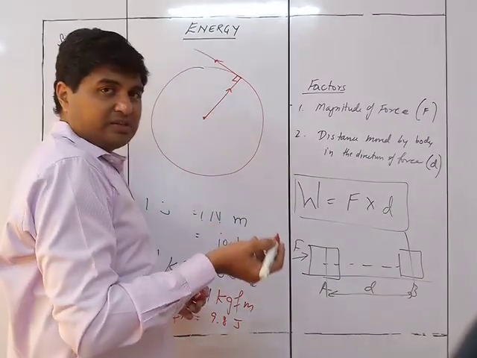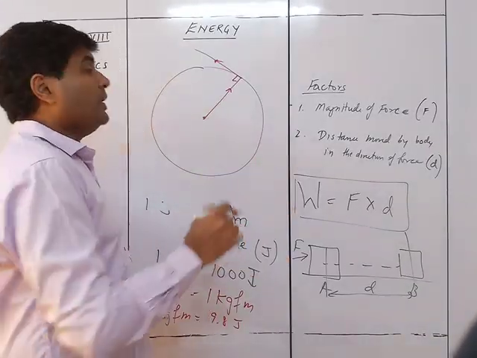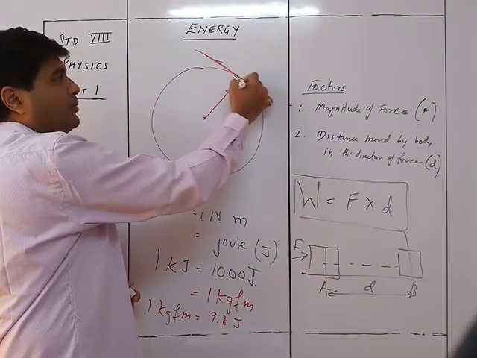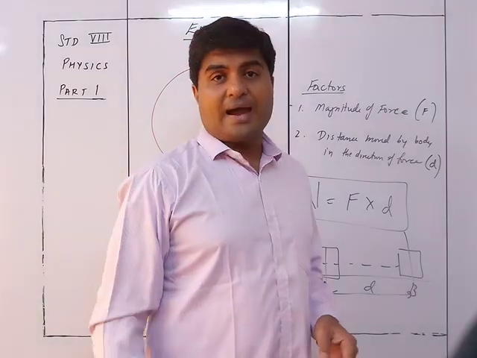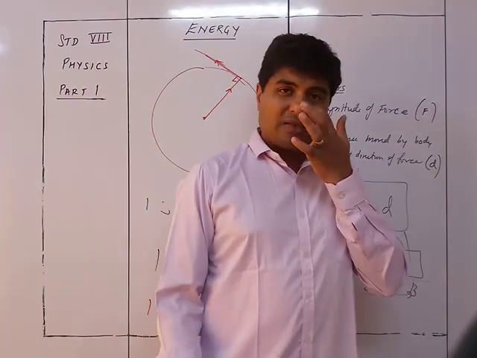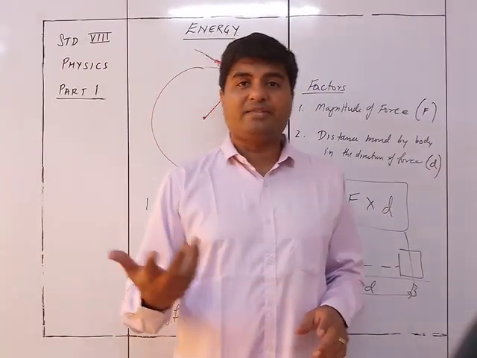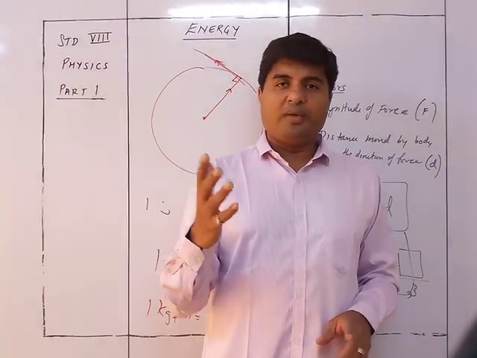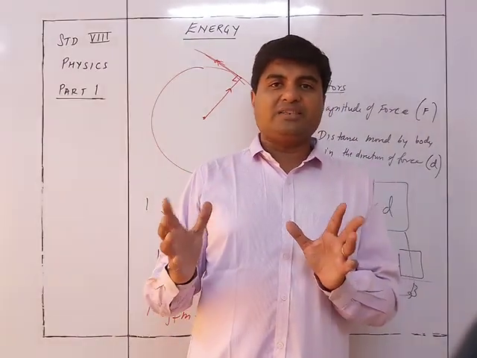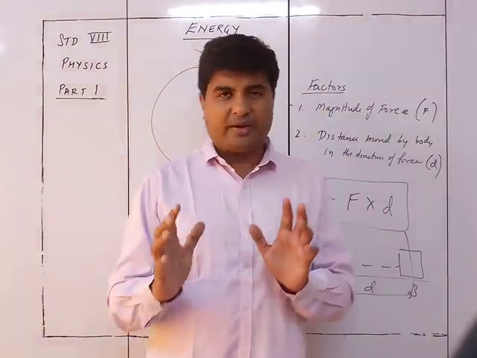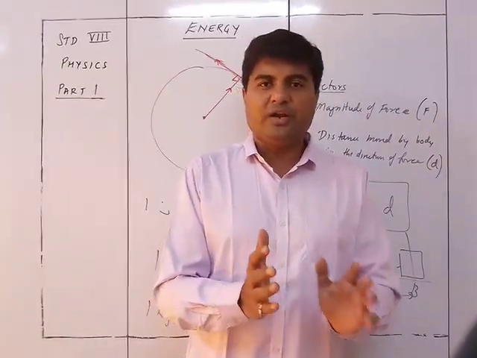So whenever the force and the motion are normal, that is 90 degrees or perpendicular, there are different words for the same thing. Normal is 90 degrees, perpendicular is 90 degrees. When the force and the motion are perpendicular to each other, the work done will be zero. Remember this. We will learn later in the 10th standard why it is zero. It is because of a new formula that will come up, where you will require something from the 9th standard mathematics chapter, trigonometry. So right now you can forget that part. It is only in a "Did you know?" part.